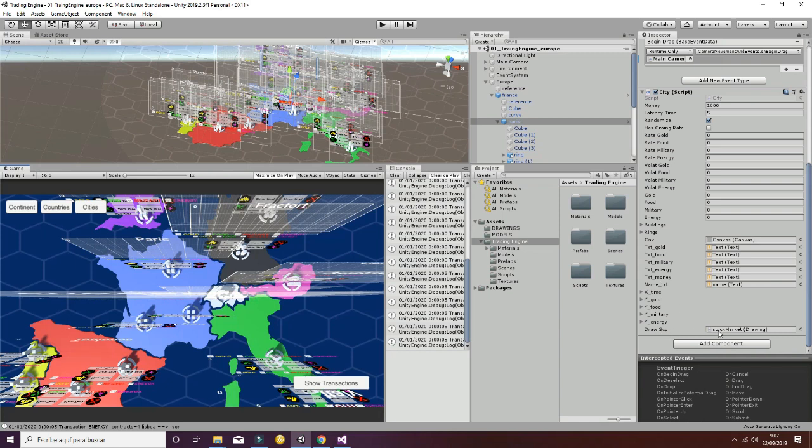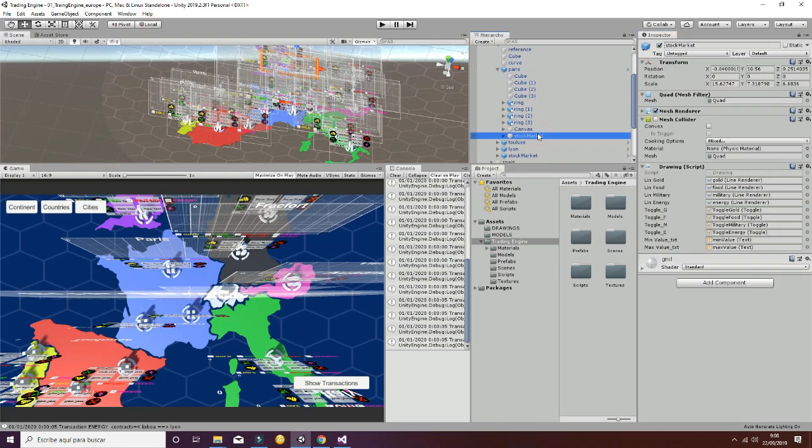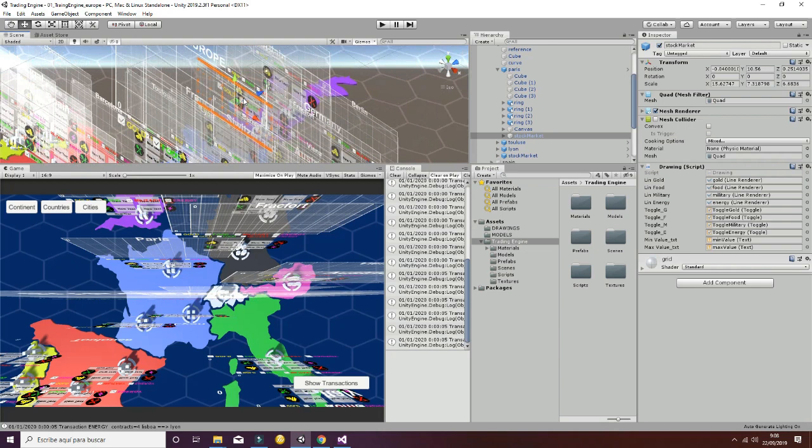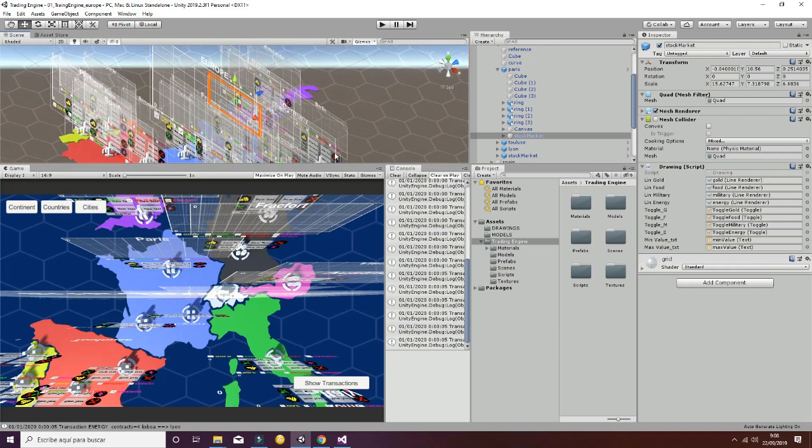Finally, the drawing script refers to a stock market game object that you can see here repeatedly in the scene.